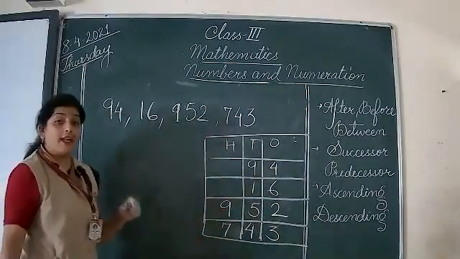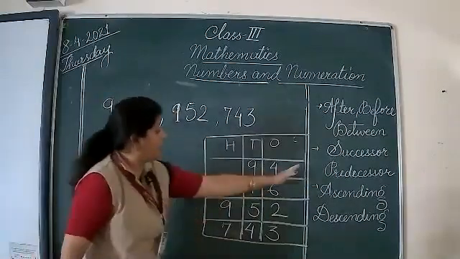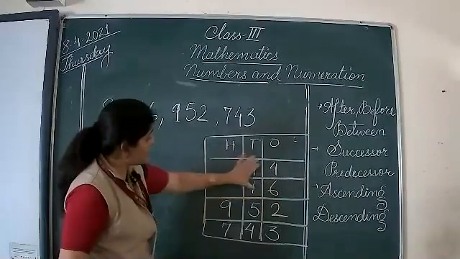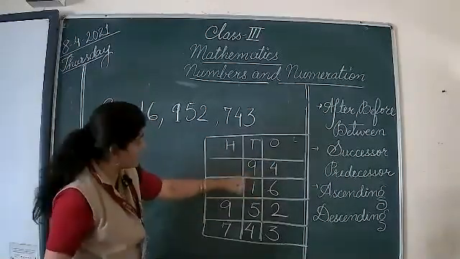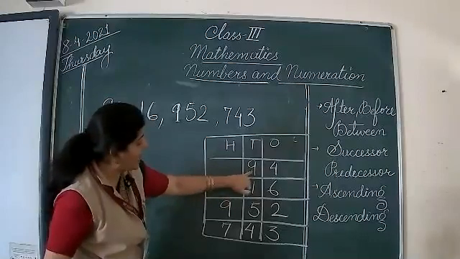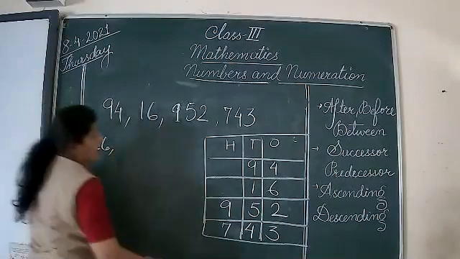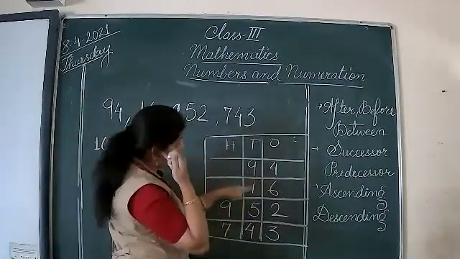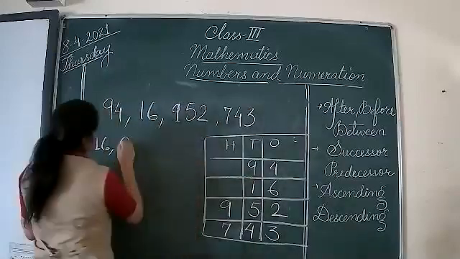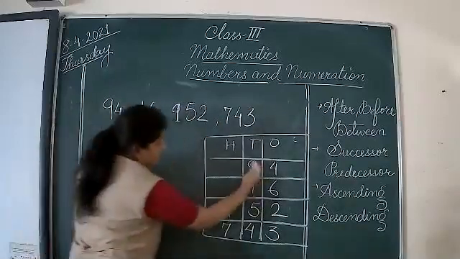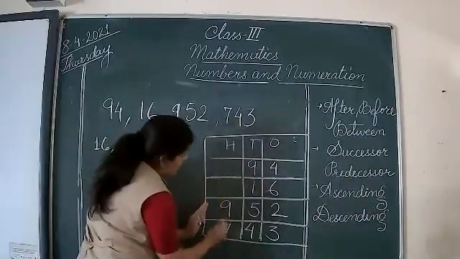Now, for finding the smaller numbers, you just start from here. When I'm coming from here, these two blocks are filled. So I'll be checking these 2 digits. Which one is smaller, my dear student? 9 or 1? 1 is smaller. So I'll be writing 16 first. Then this 9 is bigger than 1, so 94 will come. Now as this is finished, we'll come here and check the hundreds column.